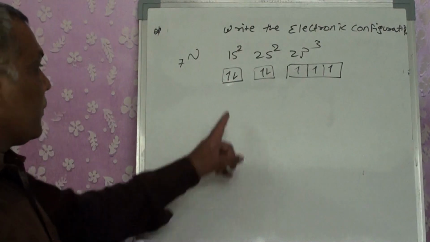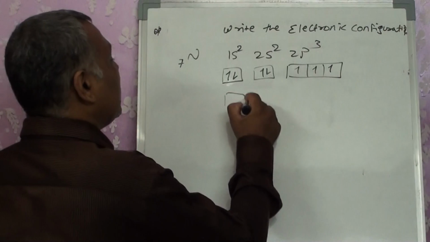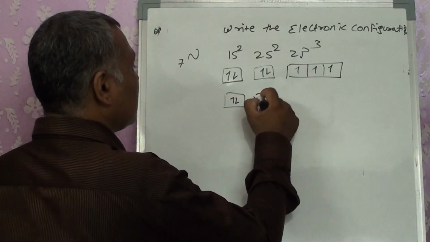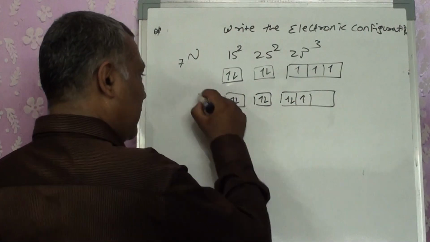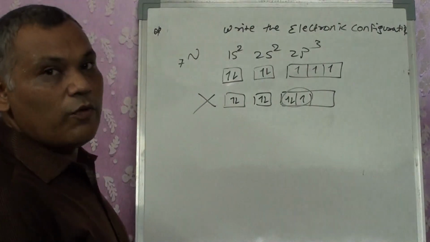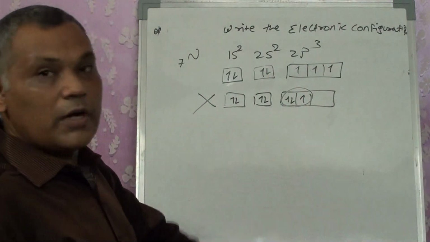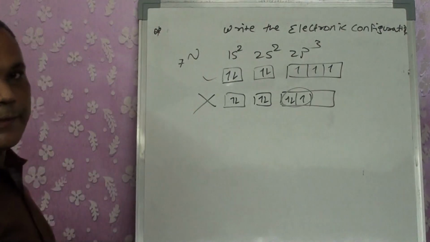So this is the configuration. If anyone writes the electronic configuration like this, that means this is wrong, because here Hund's rule is violated. So you can't do it like that. It is compulsory to write the electronic configuration in this way.